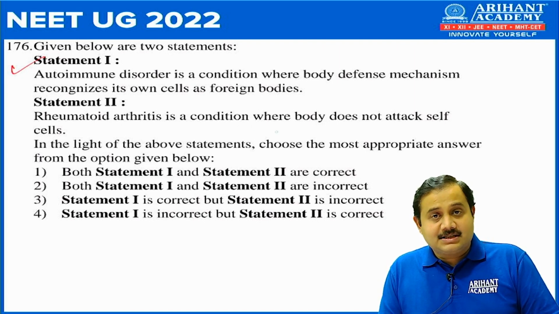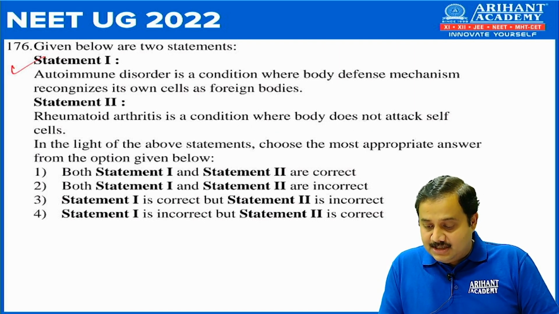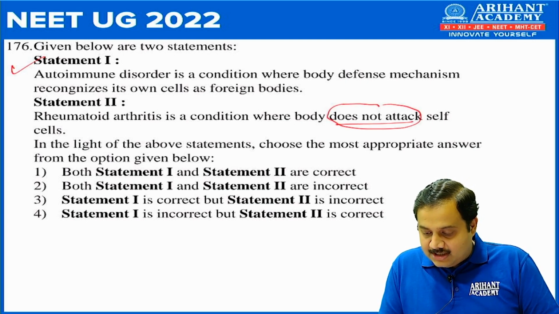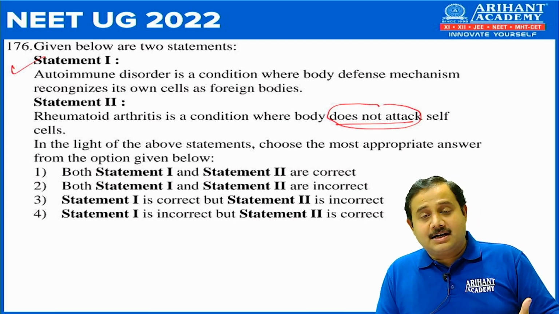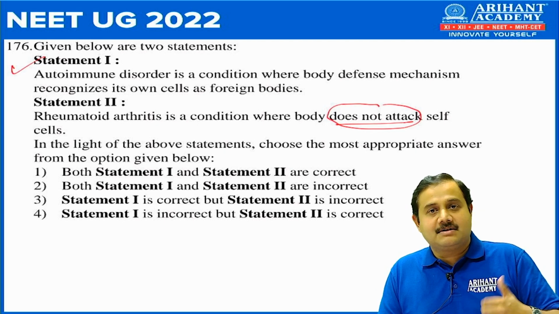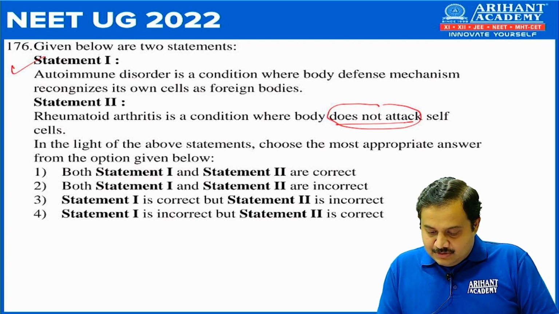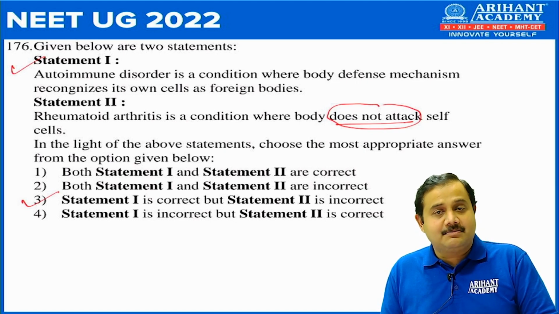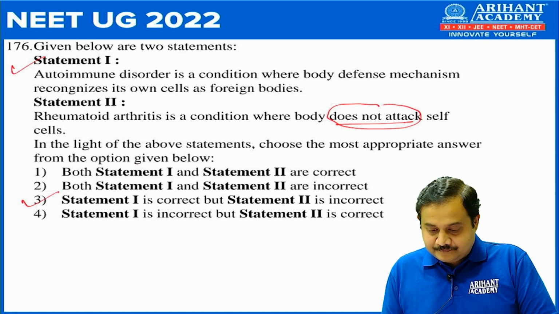Rheumatoid arthritis is a condition where the body does not attack self-cell. So 'does not attack' is wrong because rheumatoid arthritis is an autoimmune disease, which means your body's immune system will attack your own cell. So the correct option would be 3, that is, statement 1 is correct but statement 2 is incorrect.